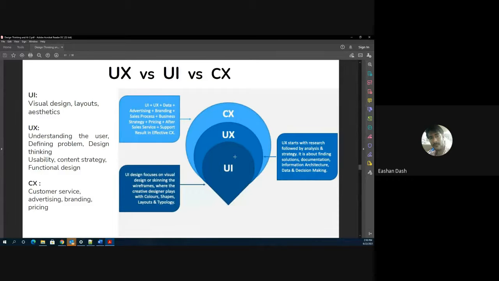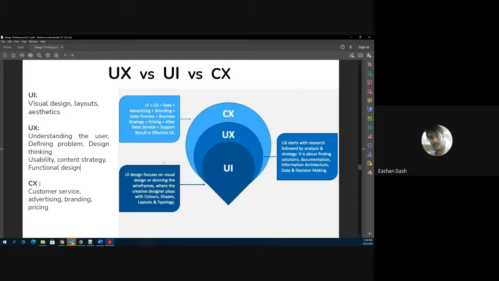To put it in a nutshell, this is the entire concept. UI is the smallest set, which deals with the aspect of your visual design, where the app is designed, the layout, the typography, how the color scheme is going to be. UX deals with how you approach the problem statement, how you design a solution for that. That involves analysis and strategy. It starts with user and market research, right? And then you have to architect a lot of data and a lot of solutions, and this is when the entire decision making process comes. So whatever we saw yesterday as part of design thinking actually falls into the bucket of user experience, correct? And then we see what customer experience is.